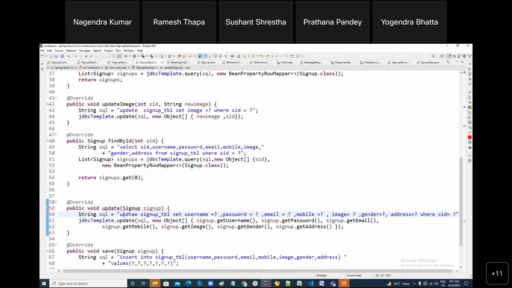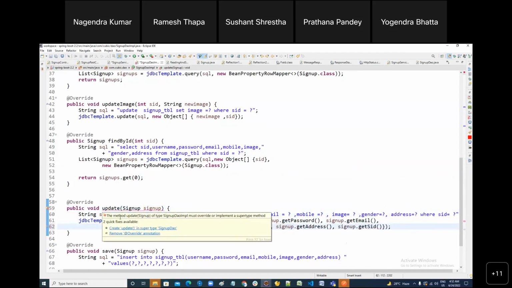Here this is your query, and you can set your data in this order: first one is username, second is password, third is email, fourth is mobile, fifth is image, sixth is gender, address, and last is SID. That's it.